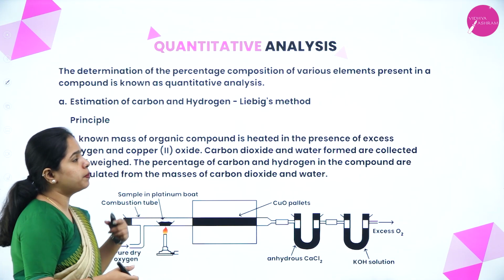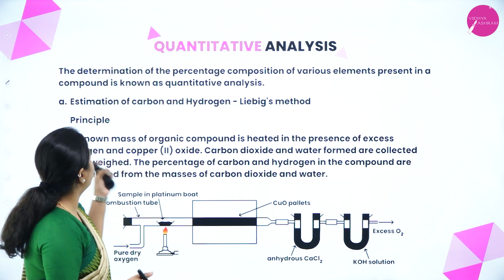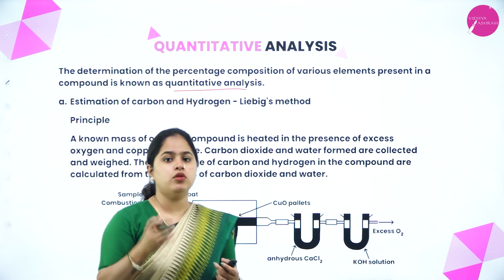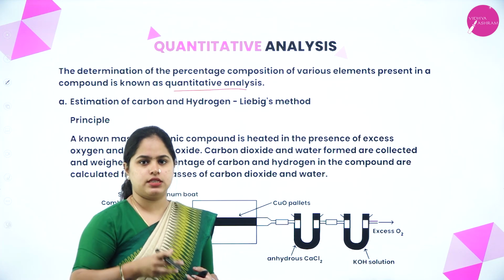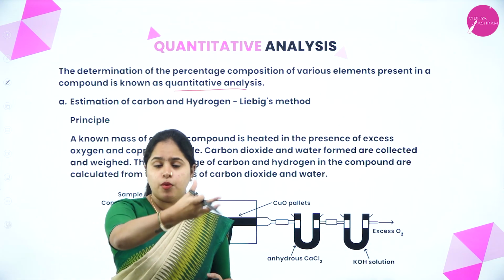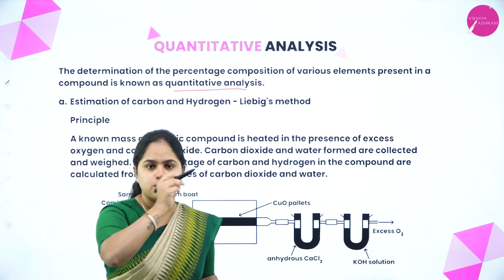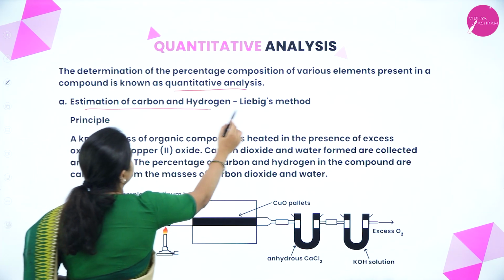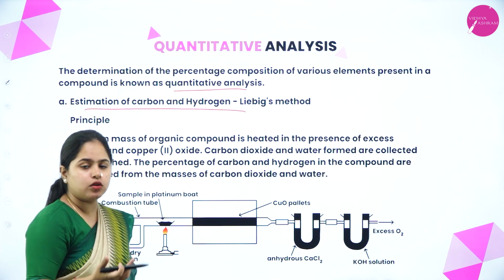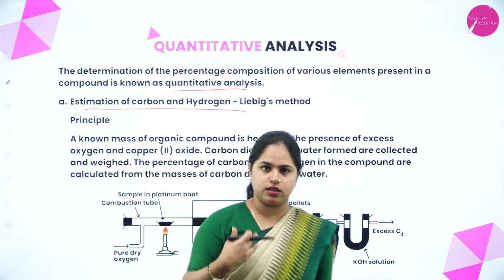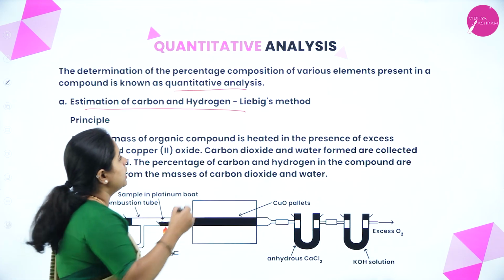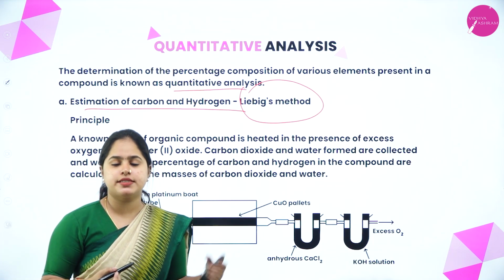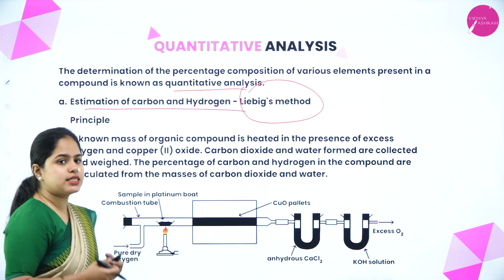The determination of the percentage composition of various elements present in a compound is known as quantitative analysis. So in the whole of the organic compound, how much carbon is there? How much nitrogen is there? How much hydrogen is there? That is the percentage we will calculate using quantitative analysis. Okay, so the first one we are going to see here is the estimation of carbon and hydrogen. We are going to calculate how much carbon and hydrogen is present in the organic compound, and this is done using Liebig's method. This is a very important test. Okay, so let's see how this works.